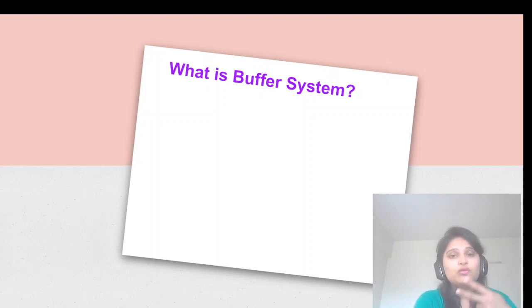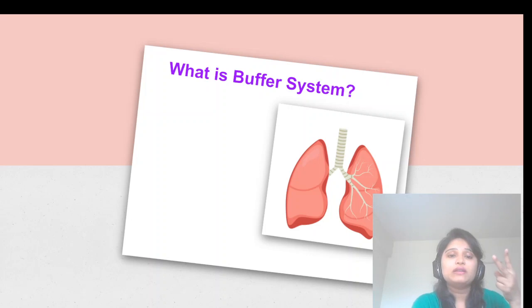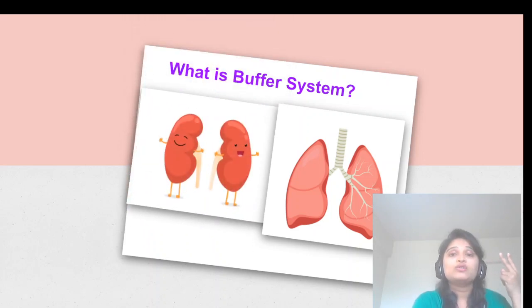There can be two compensatory mechanisms to maintain the normal balance in the body. One is the lung and the second one is the kidney. The lung is the first compensatory mechanism that will start functioning and it will also stop functioning very soon. Suppose you are running or doing some strenuous activity, your body will need more and more oxygen.